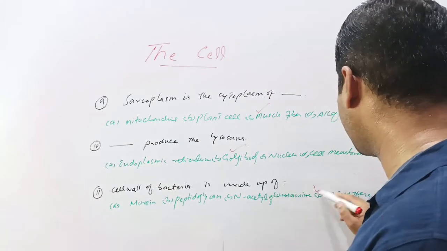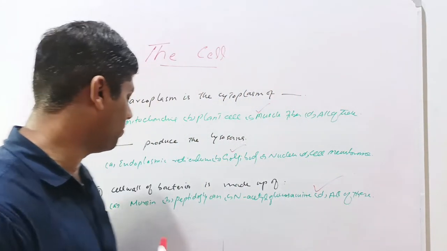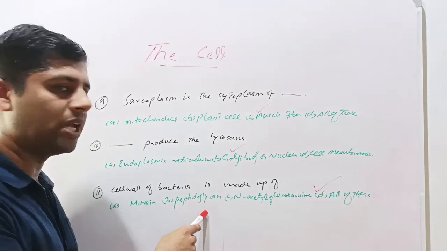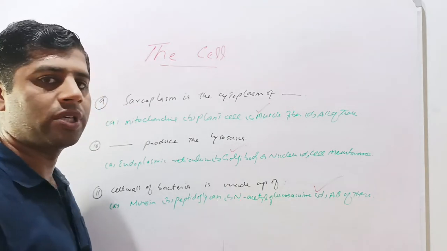So option D is correct, that all of these are correct options. The cell wall of bacteria is made up of murein, which is also called peptidoglycan, which is composed of units of acetyl glucosamine.